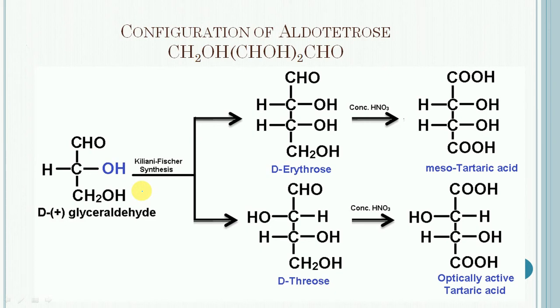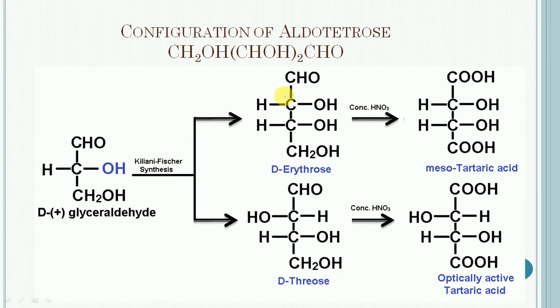So let us see how their configurations are established. In this case, first D-glyceraldehyde is subjected to Kiliani-Fischer synthesis. It will give two diastereomeric tetroses. The first one is D-erythrose and the second one is D-threose.